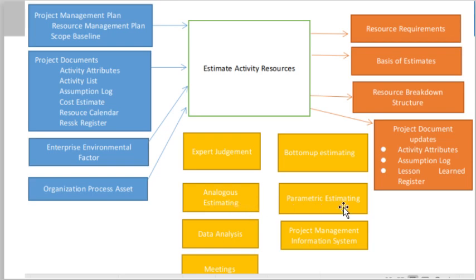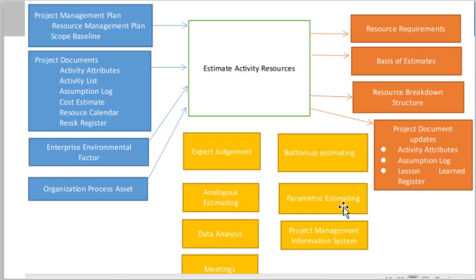Parametric estimation is another tool which we use for Estimate Activity Resources. Parametric estimation means that you do the estimation based on different parameters.